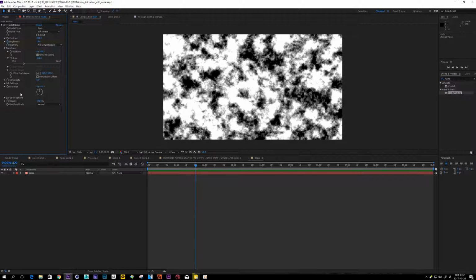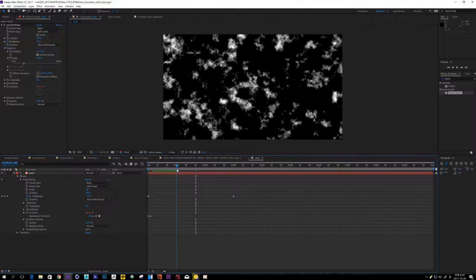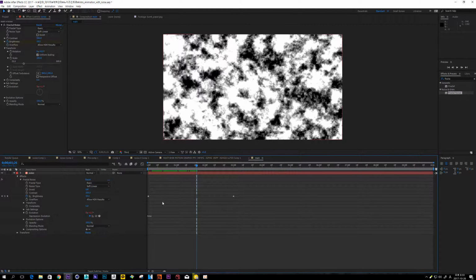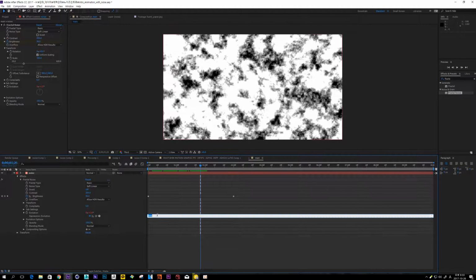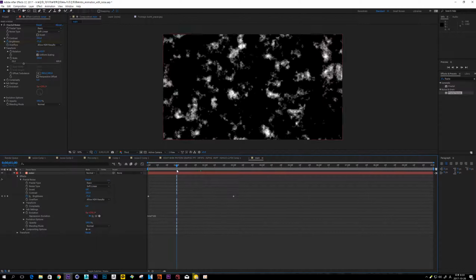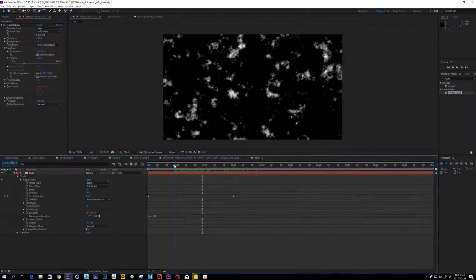So press Alt and click this stopwatch and use a time expression. What is time? In 1 second, this time value is 1, and increase linear, and in 2 seconds the value is 2. So I'm gonna type the multiply and 150. So in 1 second the value is 150, and it is an increase like this.